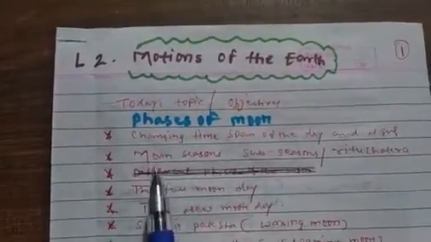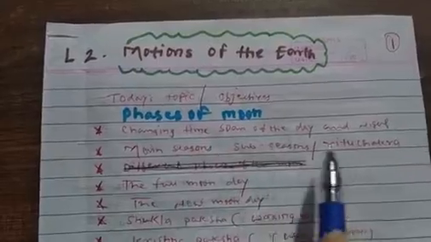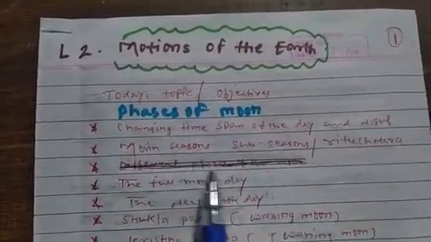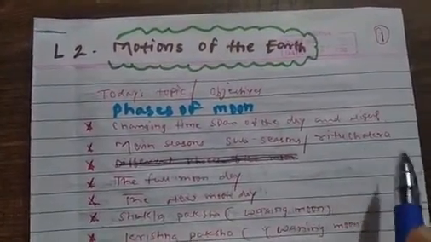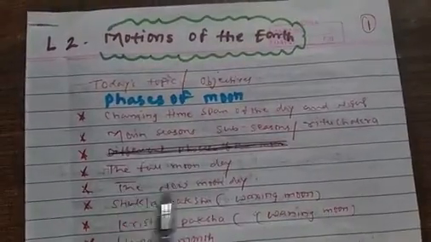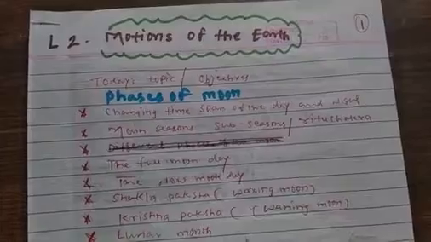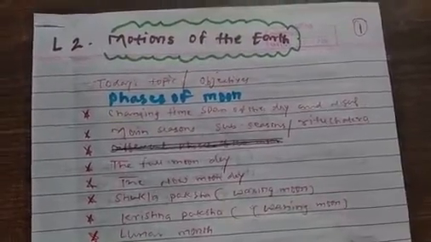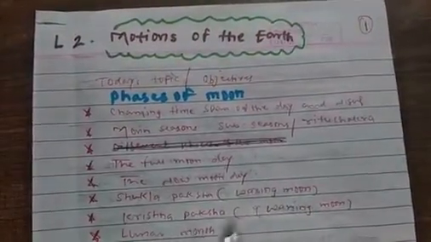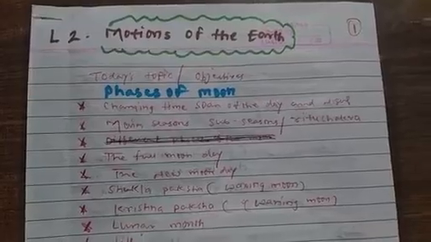Today's topics are: phases of the moon, changing time span of the day and night, main seasons, sub seasons or the Rutu Chakra, the full moon day, the new moon day, Shukla Paksha, waxing moon, Krishna Paksha, waning moon, lunar month, Tithi. These are the objectives which you will learn from today's lecture.